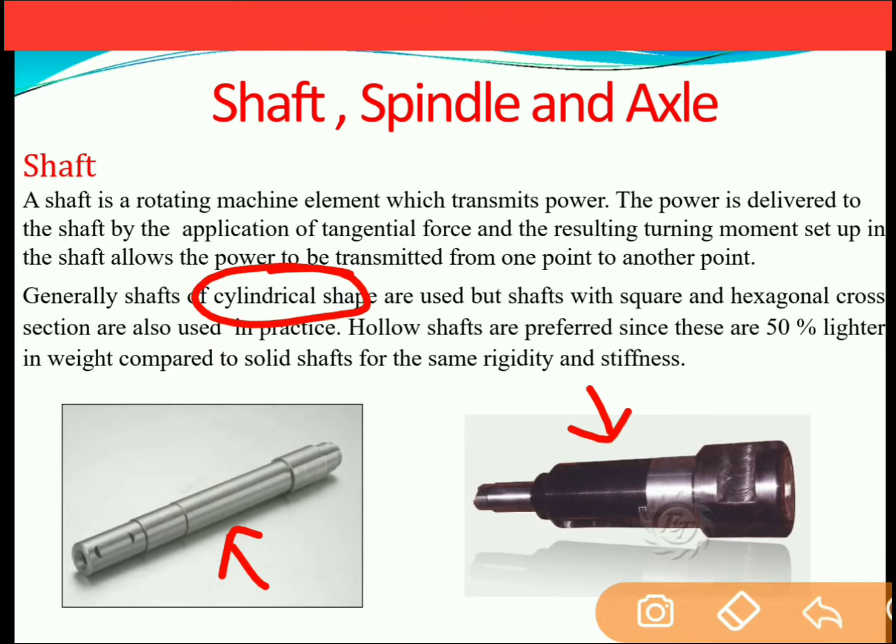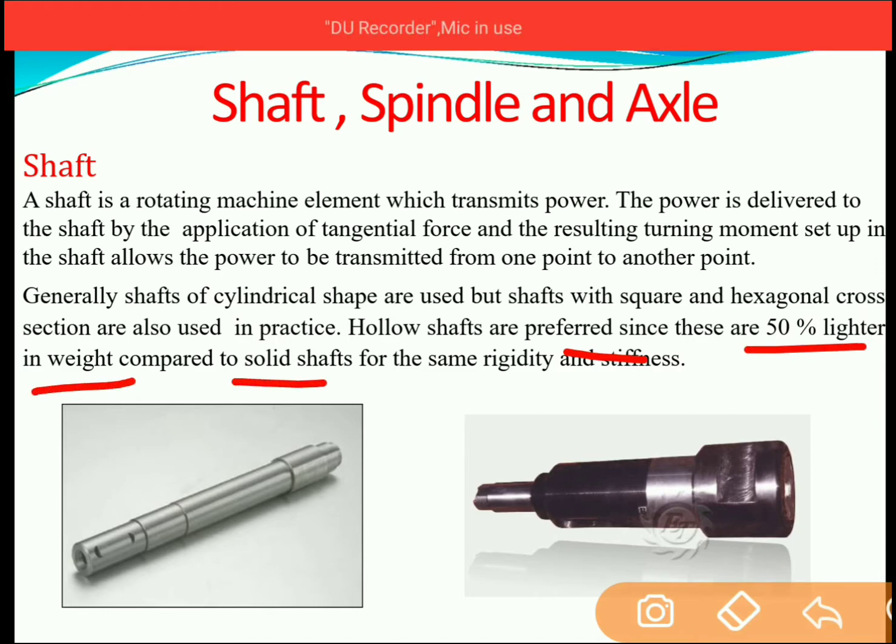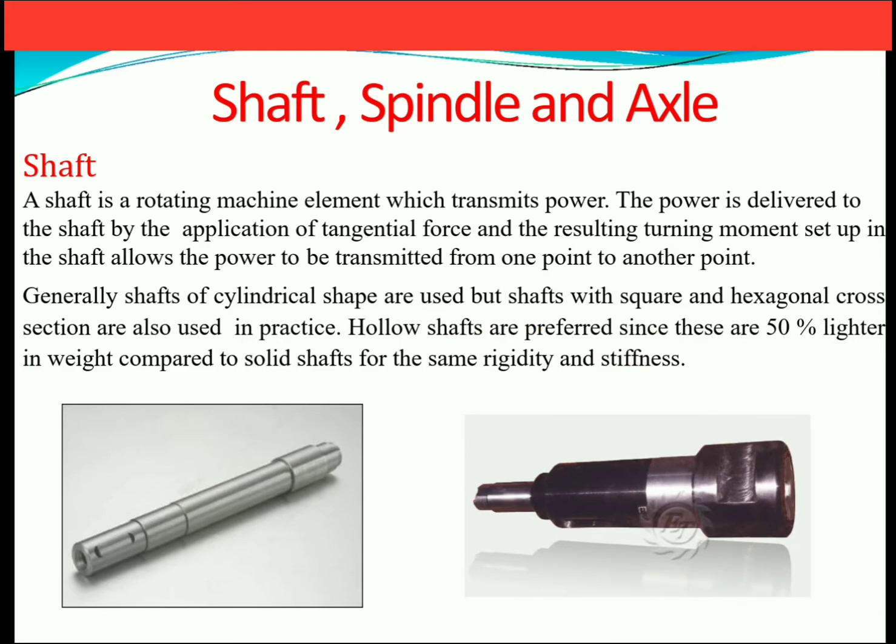However, the cross section could also be square or hexagonal. A hollow shaft is preferred compared to a solid shaft, as it is 50% lighter in weight compared to the solid shaft for the same rigidity and stiffness. So whenever possible, in order to transmit the motion, we use a hollow shaft instead of a solid shaft.